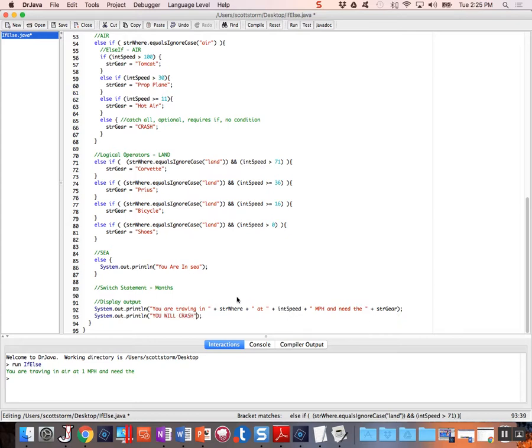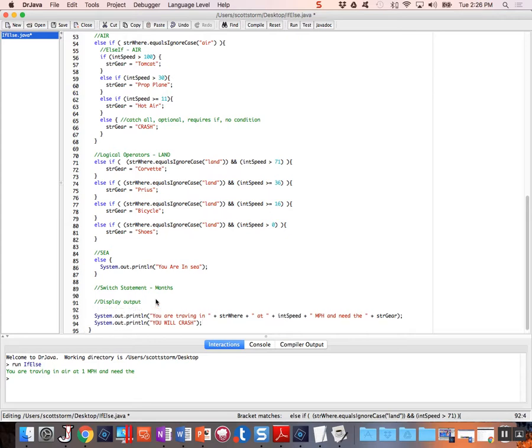Okay, so now the way we've got our program running, no matter what happens, we're going to get both message boxes. We're going to get one that says where you're traveling and your speed, and then we get another one that says you will crash. Well, obviously we don't want that. How do we choose between the two message boxes? Yep, we're just going to need an if statement.